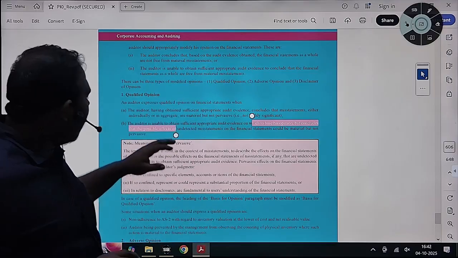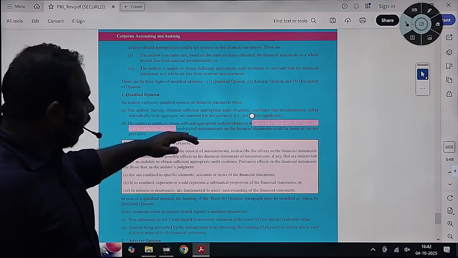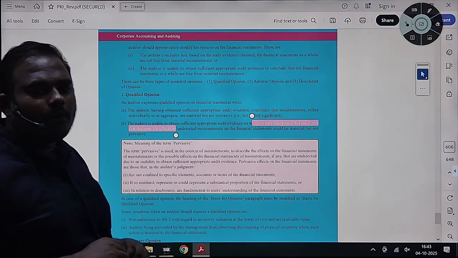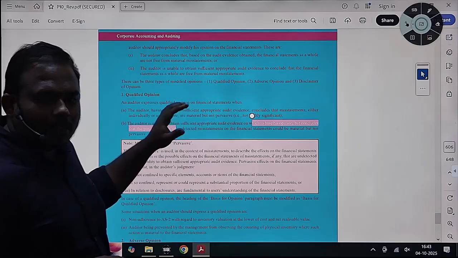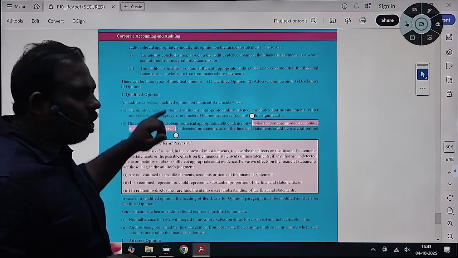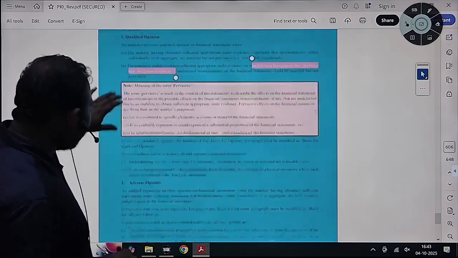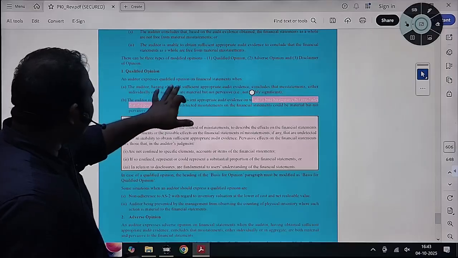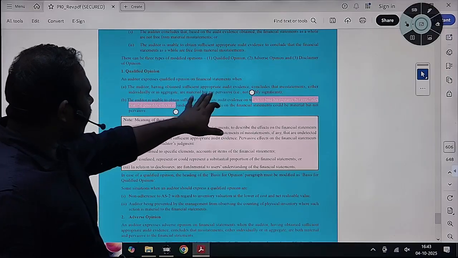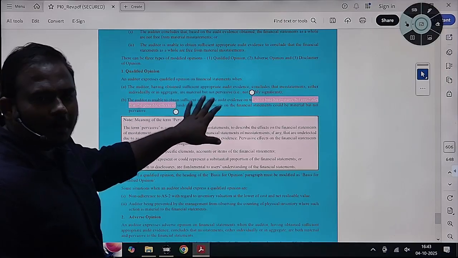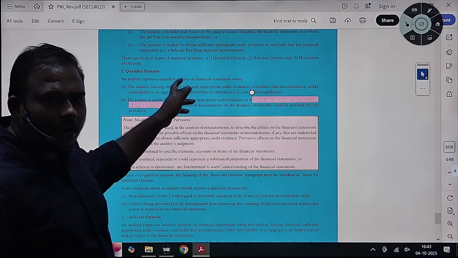This is the statement you have to learn by heart and write; if they ask you what is a qualified opinion, these are the lines you have to mention. Same, these lines you repeat. If material but not pervasive, then you will issue an adverse opinion.